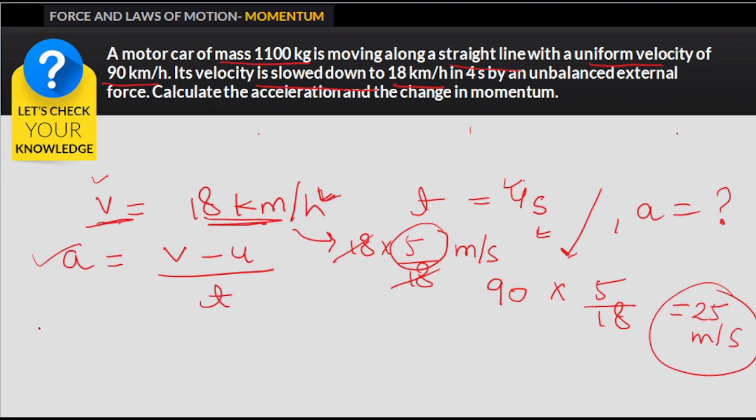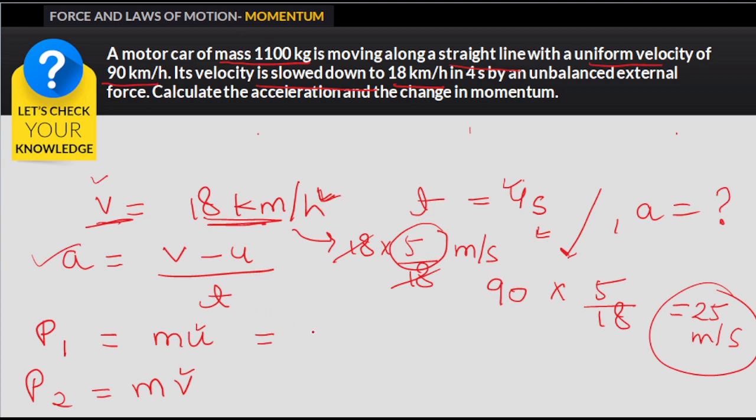Okay, so the initial momentum, let's say I name it P1, would be mu, and the final momentum, P2, would be mv. Because in the case of initial momentum I am considering initial velocity, and in the case of final momentum I am considering final velocity.